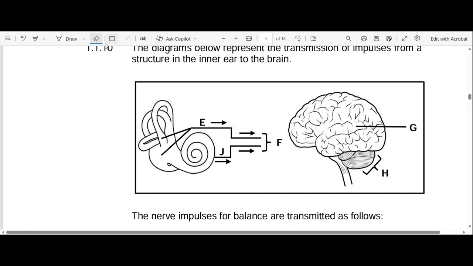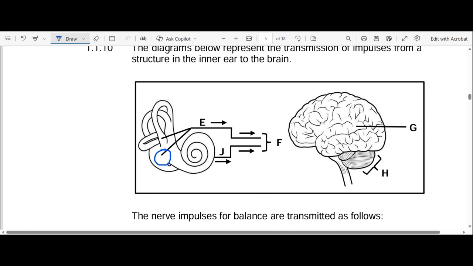Now let's move on to our utriculus and sacculus. This other line segment is pointing at our utriculus and sacculus. Here you find your maculae. Maculae deal with the change in the position of the head.